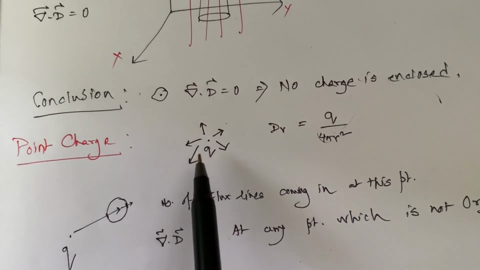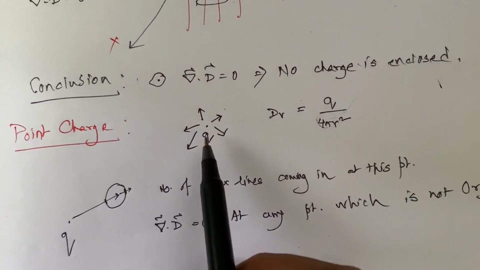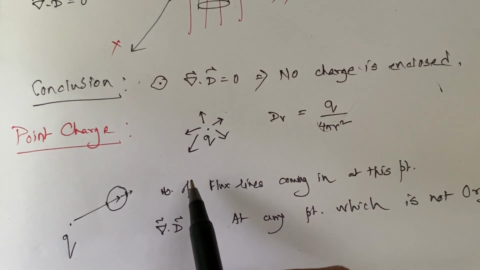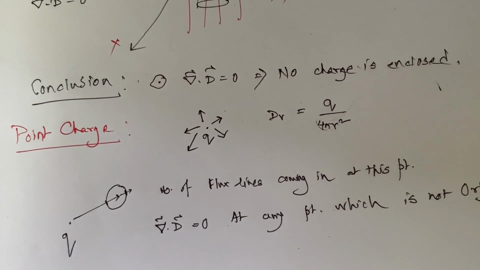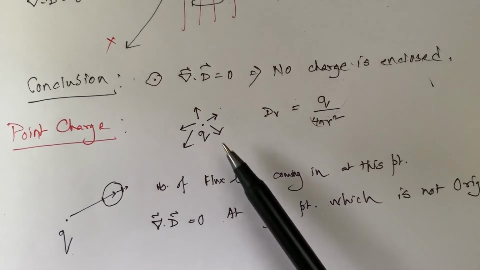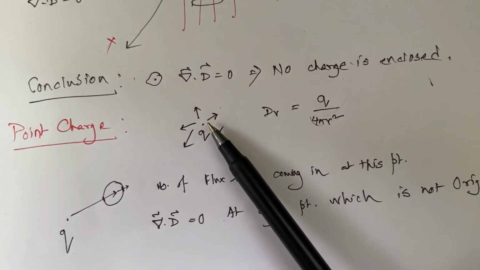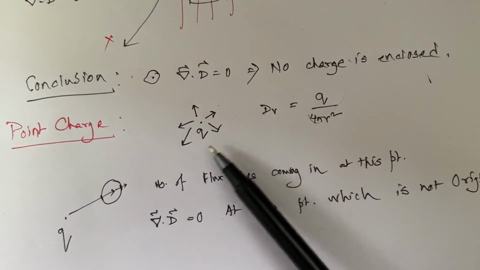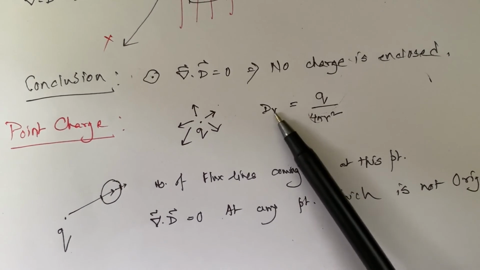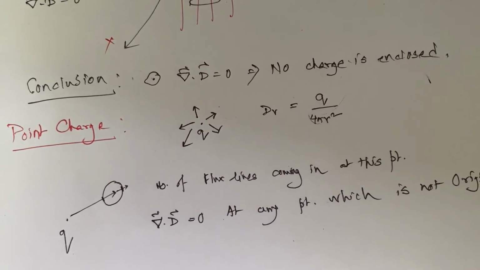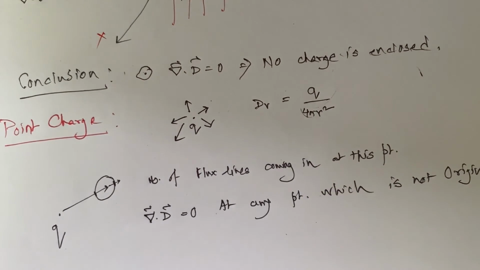Now what if a point charge is considered? Suppose I have a point charge Q. This charge Q is situated at the origin of the coordinate system. As this is a plus charge, the field lines go outward, and these field lines look like this. The field falls off as 1 by r squared.